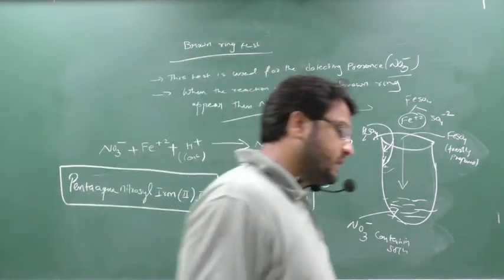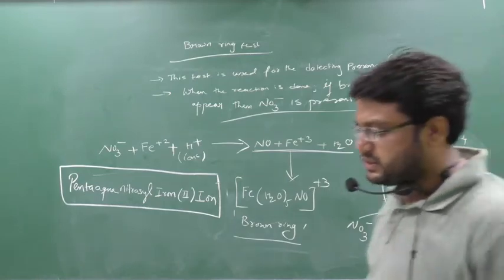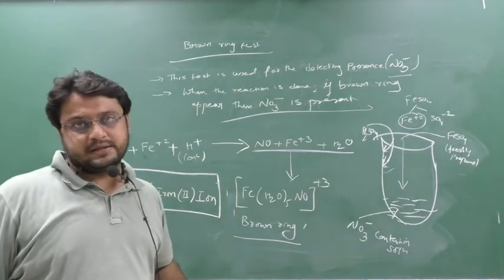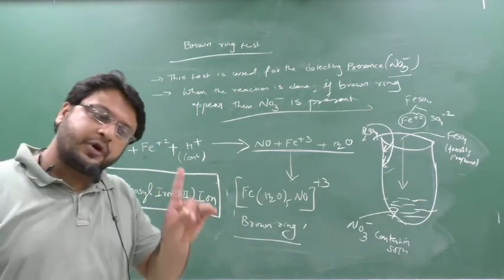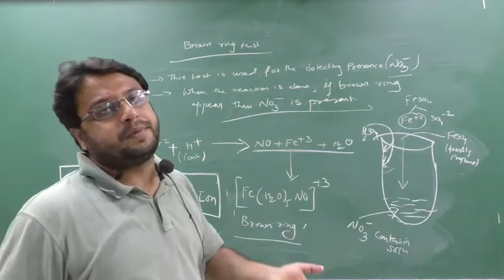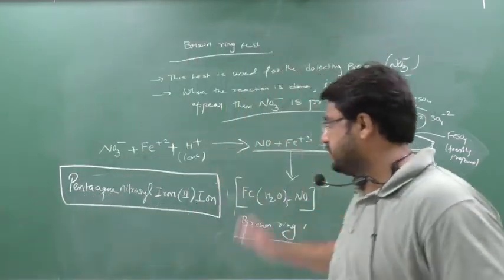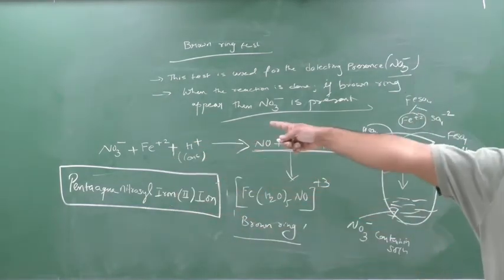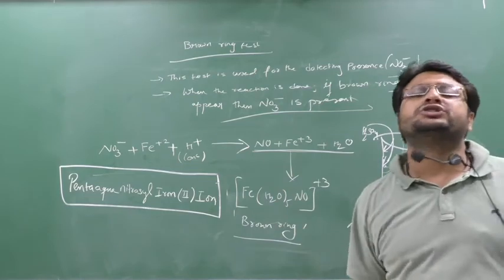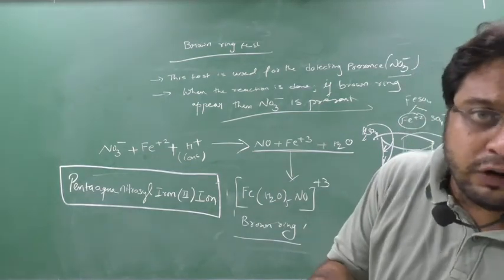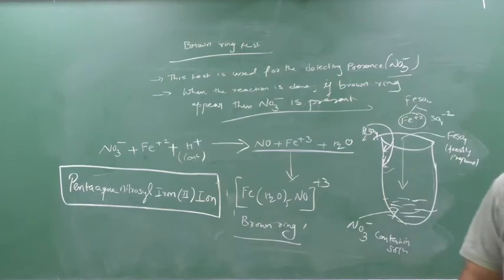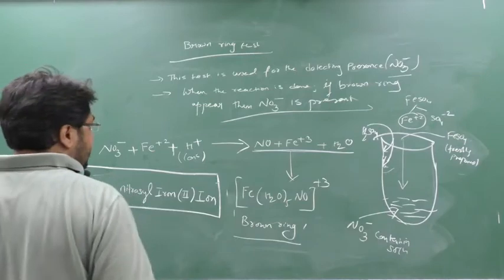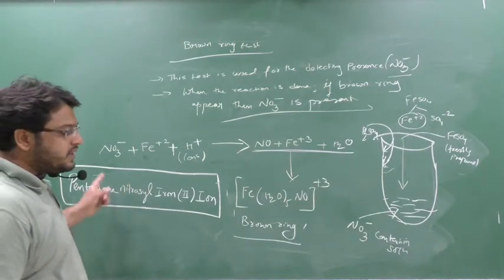So how many questions will come? First question, what is the brown ring test? The brown ring test is a test to detect the presence of NO3 minus ion. If NO3 minus ion is present, the brown ring will form. If NO3 minus ion is not present, the brown ring will not be formed. First point. Okay, how to do it? Take the solution containing NO3 minus ion, add freshly prepared FeSO4, and then add concentrated sulfuric acid along the side wall without disturbing the solution. After some time, the brown ring will appear. So that solution contains NO3 minus ion.